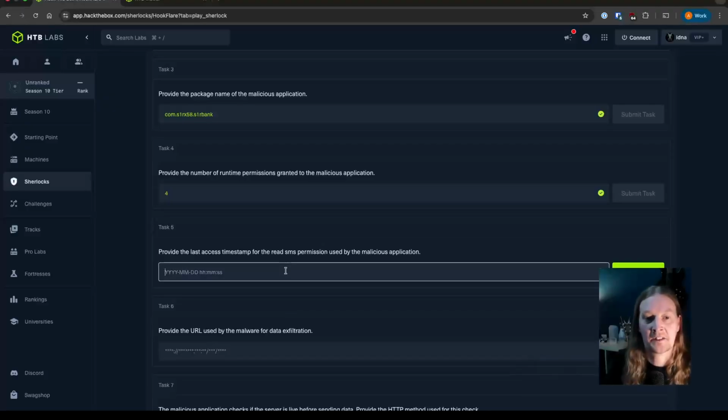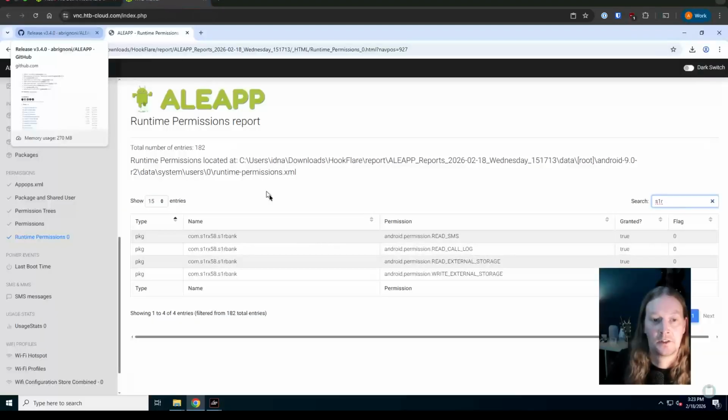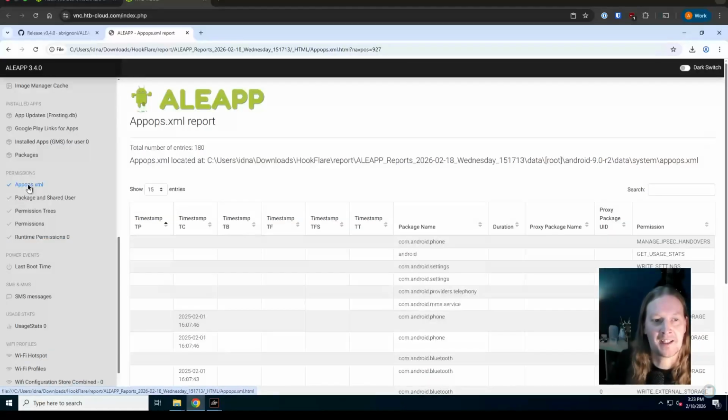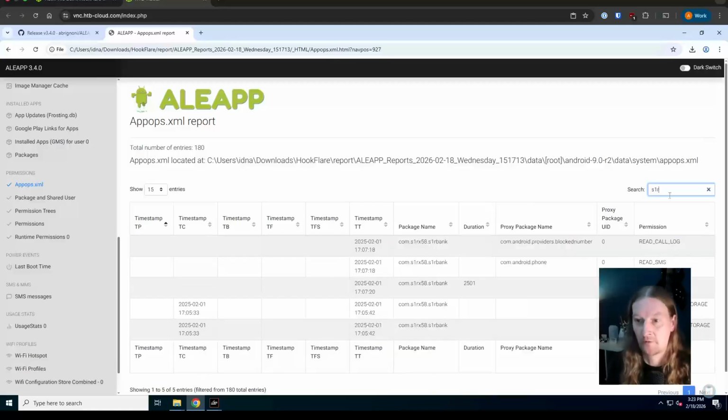Provide the last access timestamp for the read SMS permission used by the malicious application. So basically saying, what time was this last access? What time was that permission last used? We can find that in the app ops XML section. So I guess application operations, something like that. Once more, we will filter for S1R, and we can see all the time these applications were used.